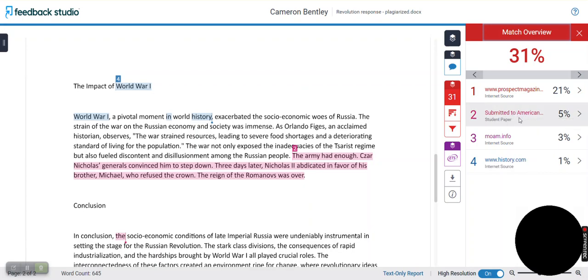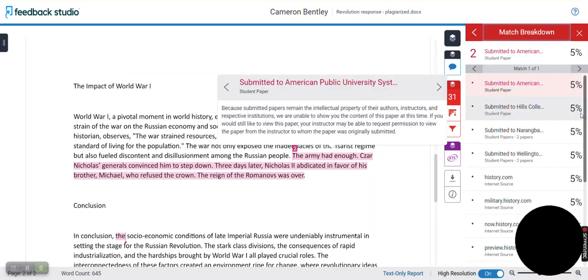I know that I did not use any other student papers. And so I'm going to click here to see what other sources this matches. And it looks like several students have turned in papers to schools that use Turnitin, not just Augusta University, but this is all customers of Turnitin.